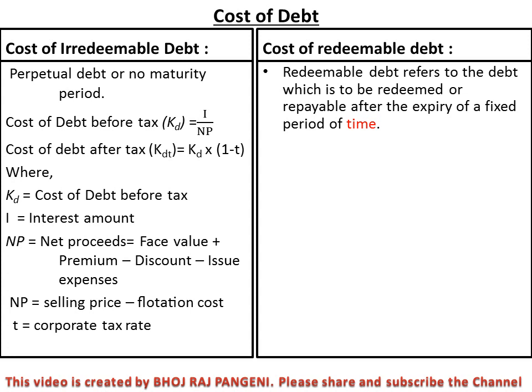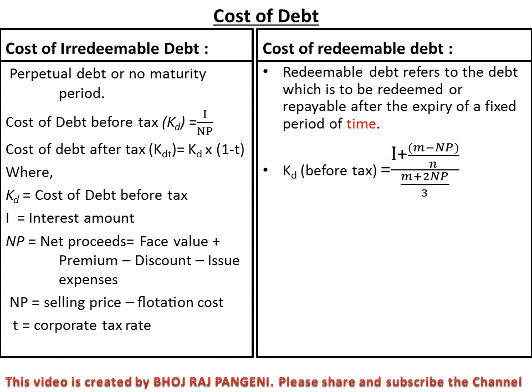Or we can easily say, if in the question the number of years or the maturity period is given, then we know that it is redeemable debt because the debt is redeemed at the maturity period. So if the question tells about the maturity period or time to maturity of the debt, this is redeemable debt.